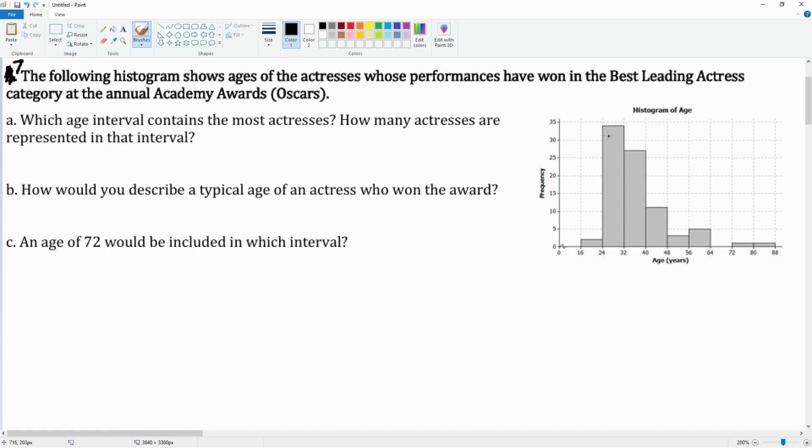So this is right here. This is the most. Right. And that looks like it's 24 to 32. So we can say 24 to 32 would be the interval.